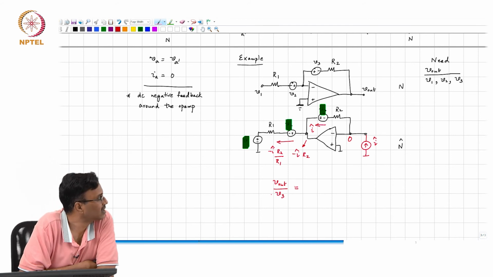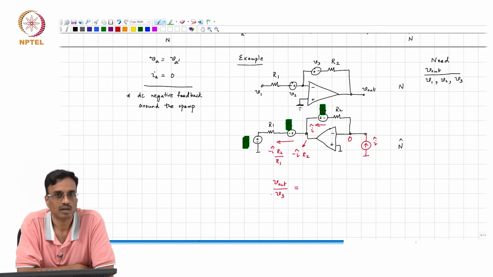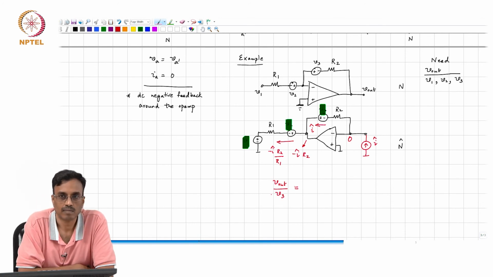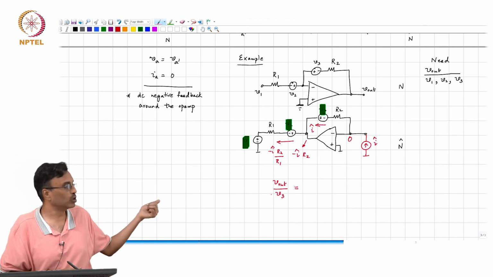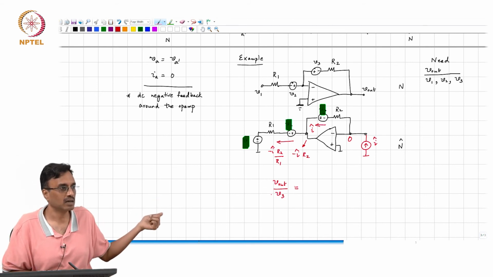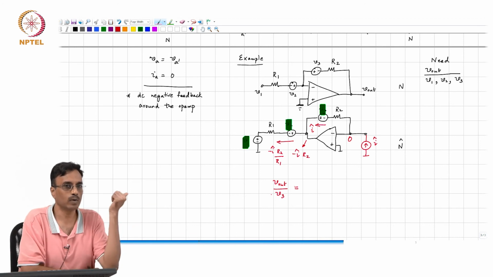What is the direction of the current through the voltage source V3? So, V out by V3 in the original network is what in the interreciprocal network?